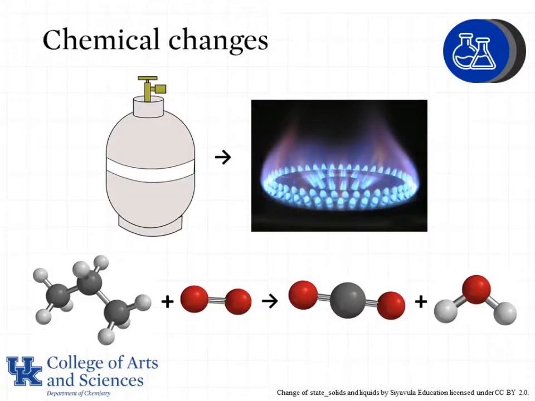Chemical changes are ones in which the chemical composition of one or more substances changes. So we'll start with propane, which is C3H8, plus oxygen, and we produce CO2 and water. We no longer have C3H8 or O2 present. The atoms have rearranged, and we now have two different compounds. This represents a chemical change.